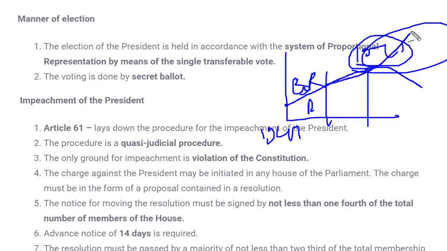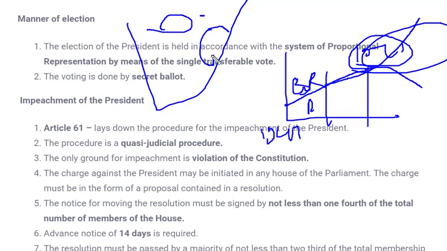And the main reason behind selecting the 1971 census is that if this population explosion continues and grows too much, and there are several states in our country, for example Uttar Pradesh, Bihar, Tamil Nadu, some states stopped their population growth, but several states continued to increase in population. Any state having a larger population will get more representation in the election of the president or any kind of election, and that state will be responsible for forming the government in the center, and in its own state it will obviously form the government.